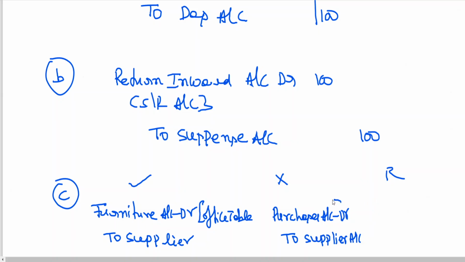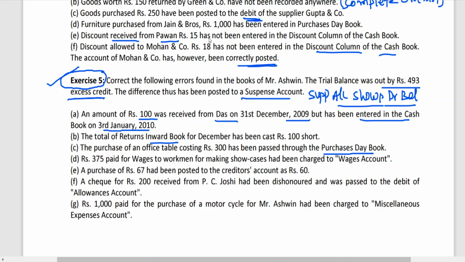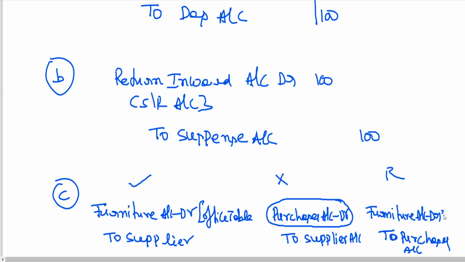Now rectification. What is wrong? This purchase account shall be replaced with furniture account. Rectification: furniture account debit to purchases. Which account is to be credited? Purchases account. What is the amount? 300 rupees. Furniture account debit to purchases.